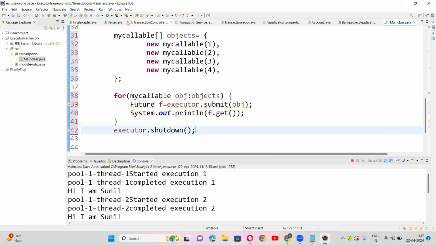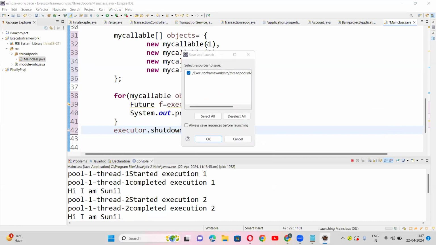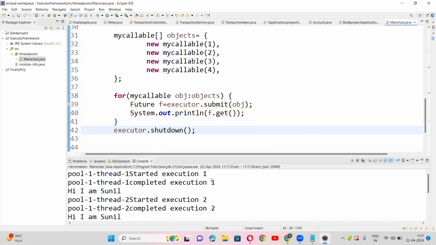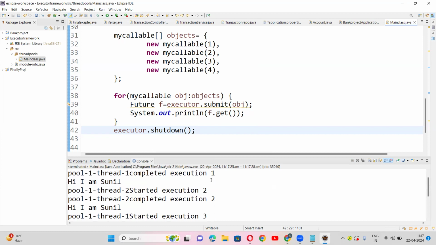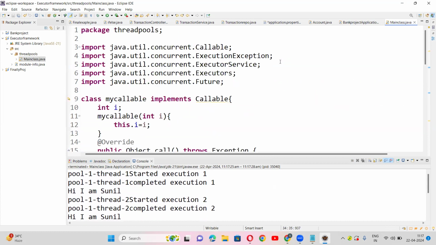So we'll run the code. See, the same output. Okay, guys? This is the end of multi-threading. Okay, let me stop sharing my screen.